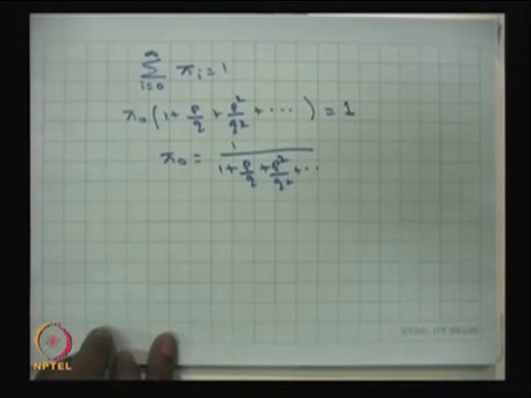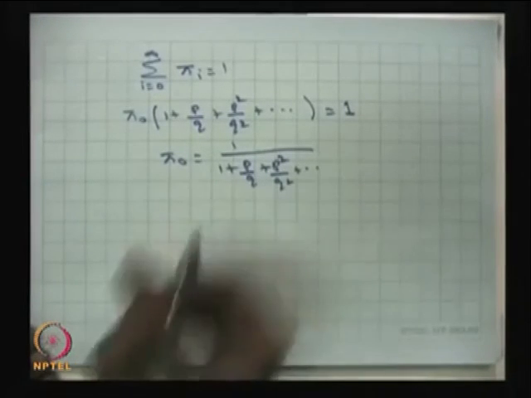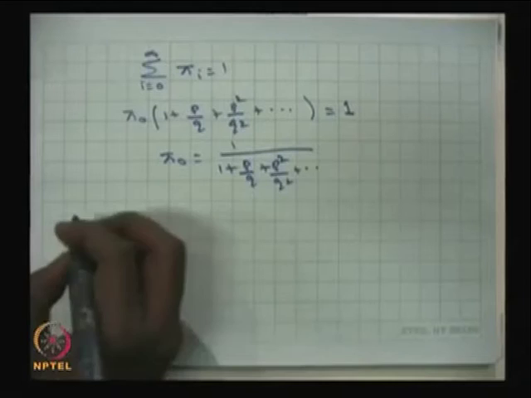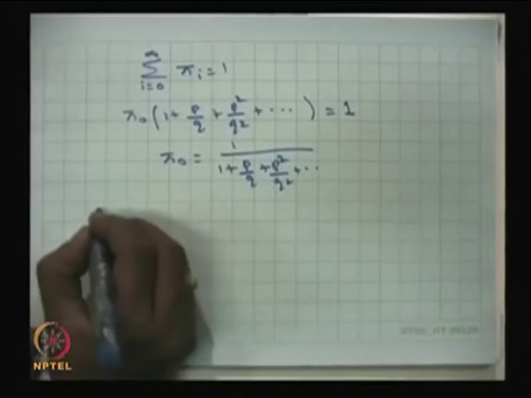In turn, you will get pi n is equal to (p by q) power n times pi naught, provided this denominator converges.